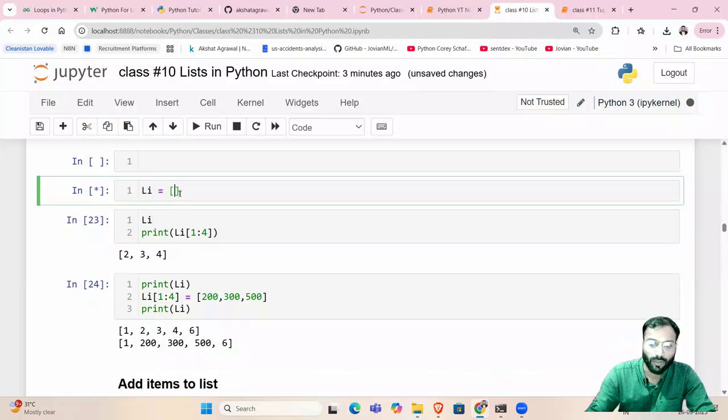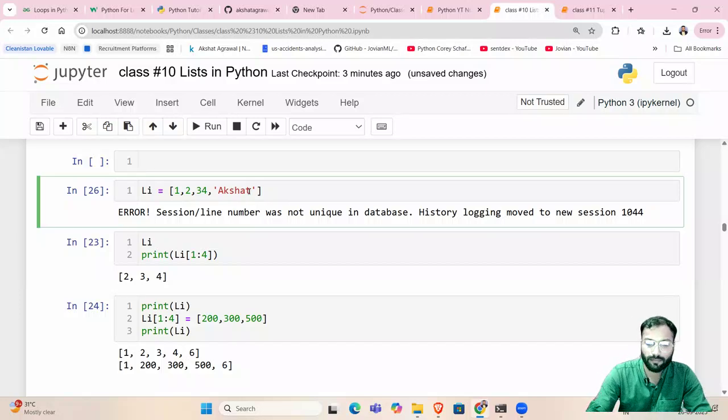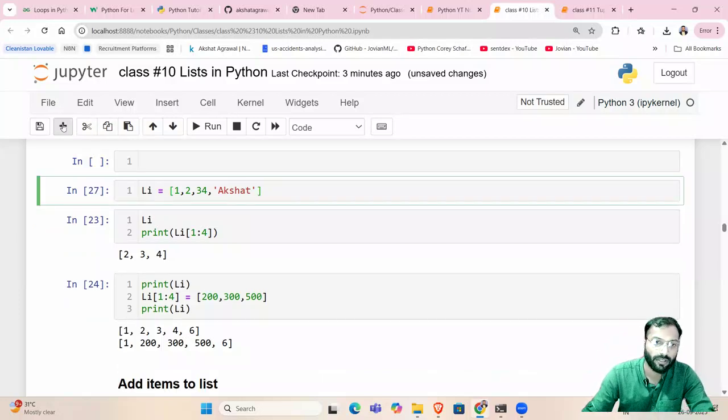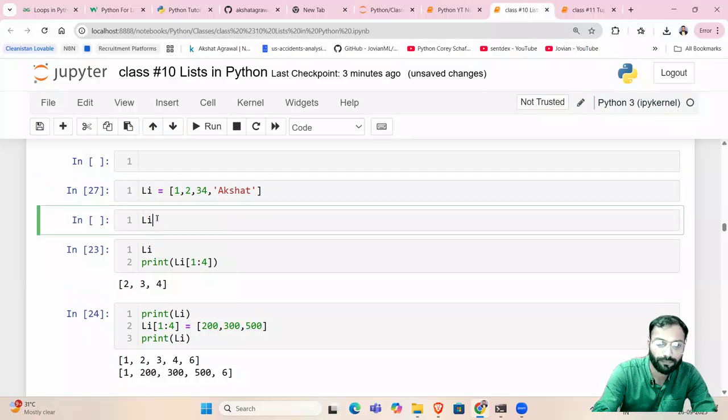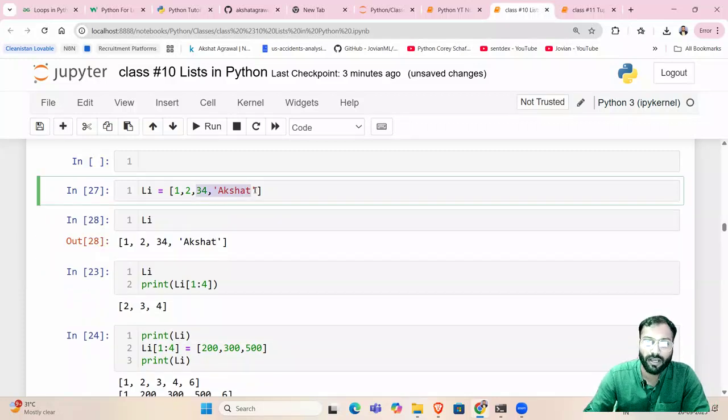Okay, I have not run the program above: 1, 2, 3, 4, 34, comma, let's say Akshat. Hold on. Yeah. So, right, li, and after that if I show you li, this is a list which has these values, right? Now if I want to access 34 and Akshat, how do I do that? So 0th index is 1, first index is 2, second index is 34, and third index is Akshat.